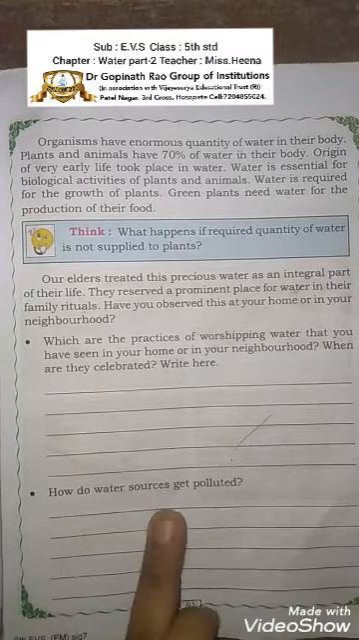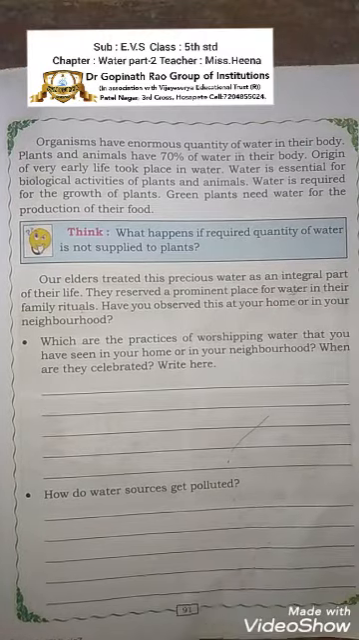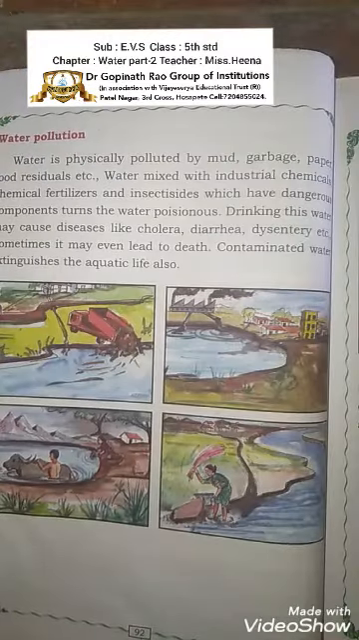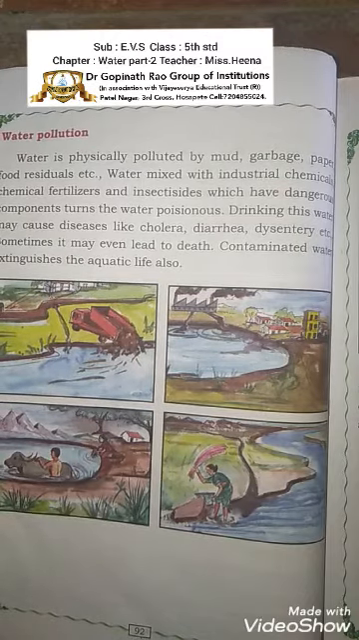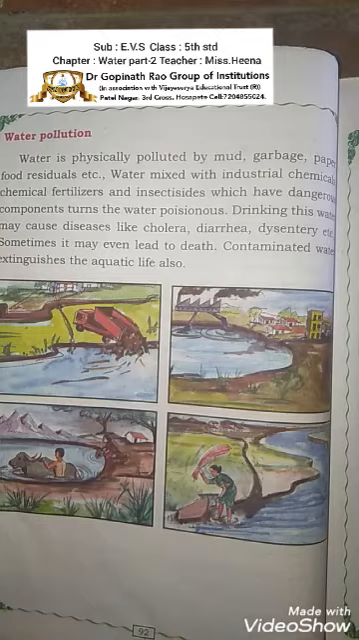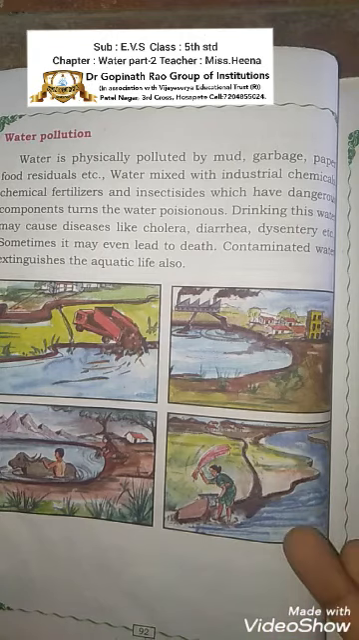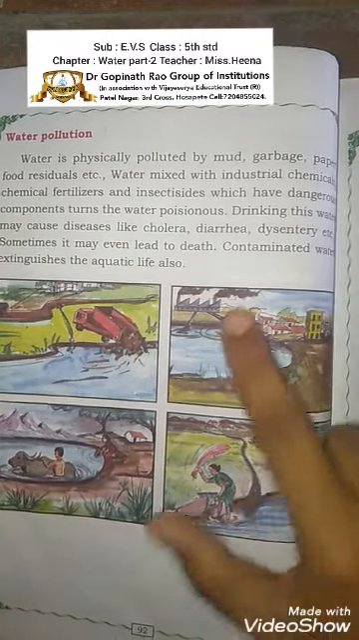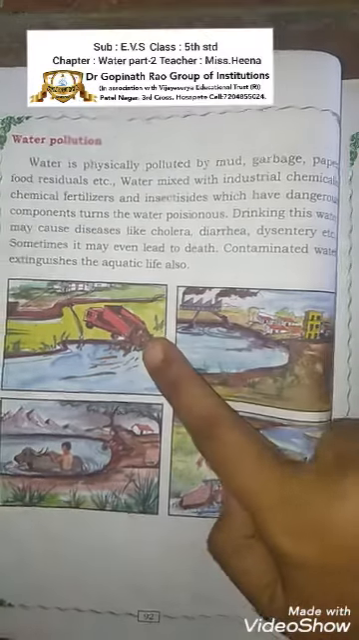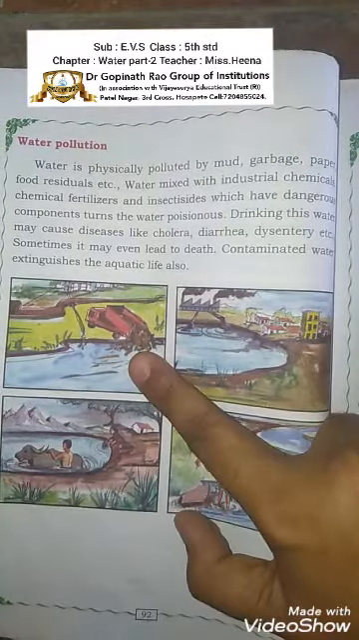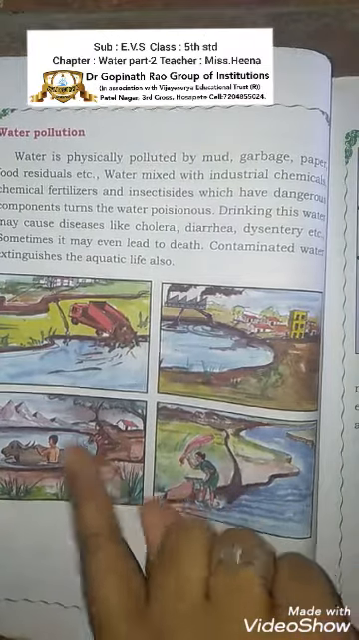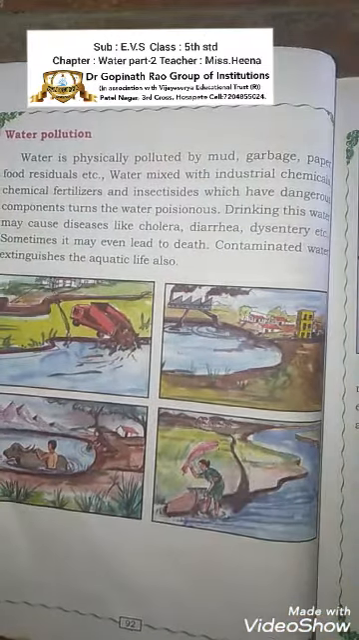And how do the water sources get polluted? What do we do? These are the things that we practice and they cause our water to get polluted. We physically pollute it with mud, garbage, paper and food residue, etc. It means that from the air it reaches the water, and also we wash clothes in the water. Factories release their waste into the water, and garbage is also let into the water. Animals are also washed in the water. All these activities take the water to a polluted level.